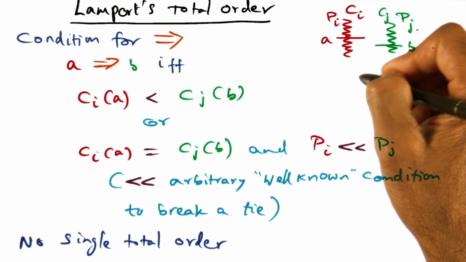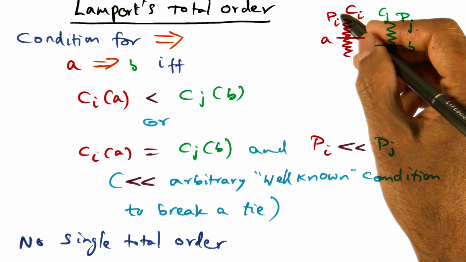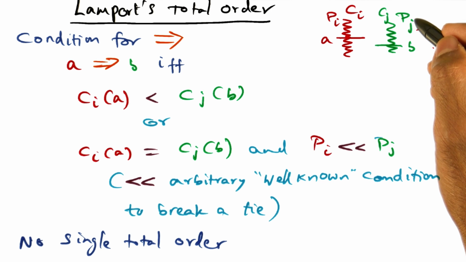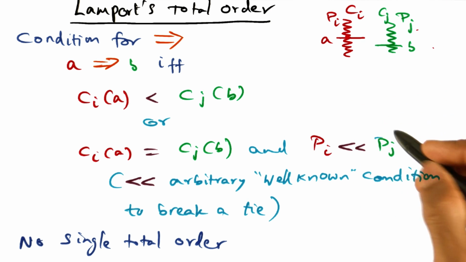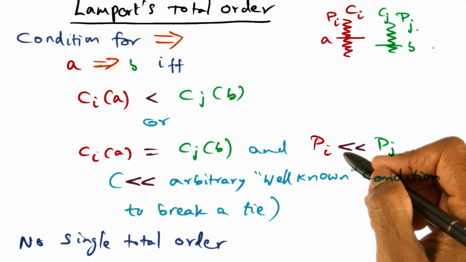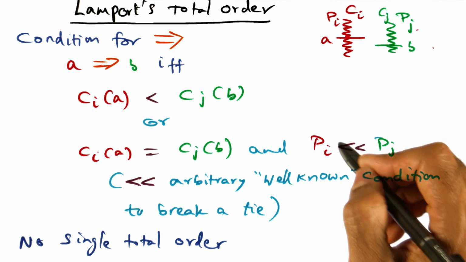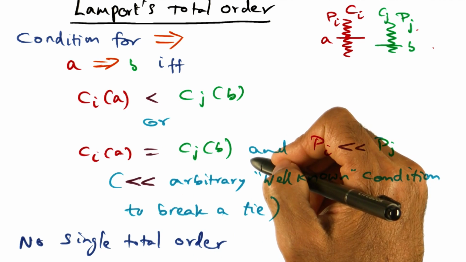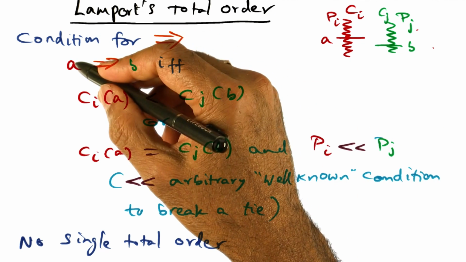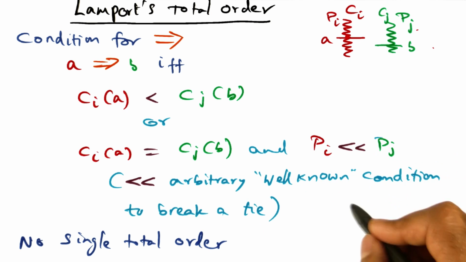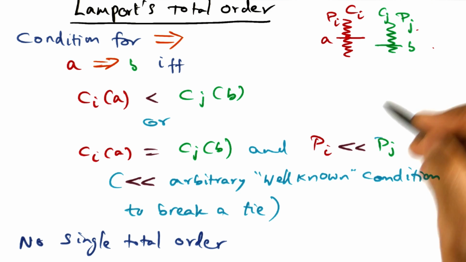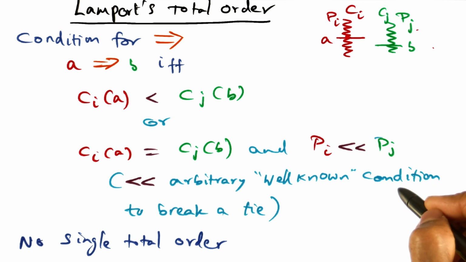So for instance, if process Pi has a process ID 100 and process Pj has a process ID 200, then we could say that the arbitrary decision making in the case of a tie is that whichever process has a lower process ID is going to be the winner. So if the timestamp happens to be the same, then since Pi is less than Pj, I'm going to say that A precedes B. It's an arbitrary, well-known condition for breaking a tie.